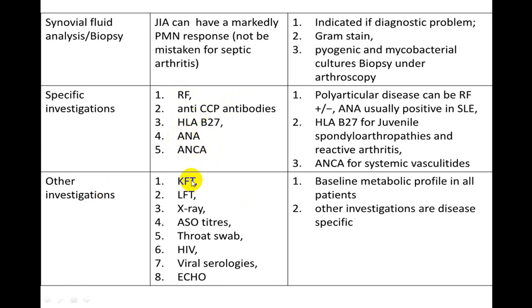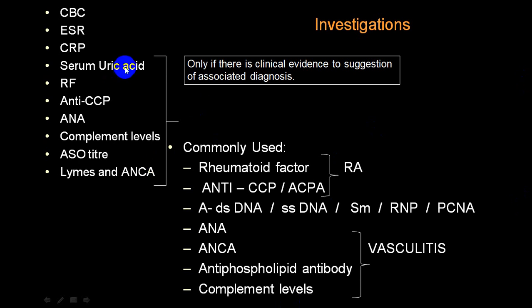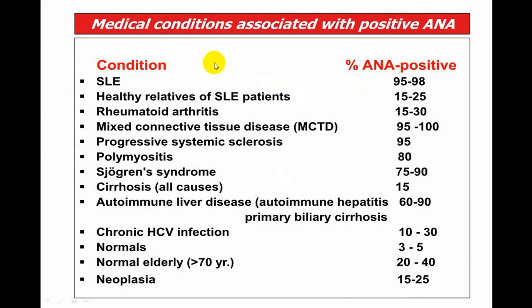While other investigations, that is LFT, are to find out some of the extra-articular involvement. So try to investigate depending upon what is required. Uric acid is required in a case of gout. RA factor for seropositive groups, RA and anti-CCP, ANA, complement levels, ANCA, etc. in what we call seronegative groups, vasculitis groups. Try to investigate that way. There are a lot of other tests which are available. These are all the different tests.